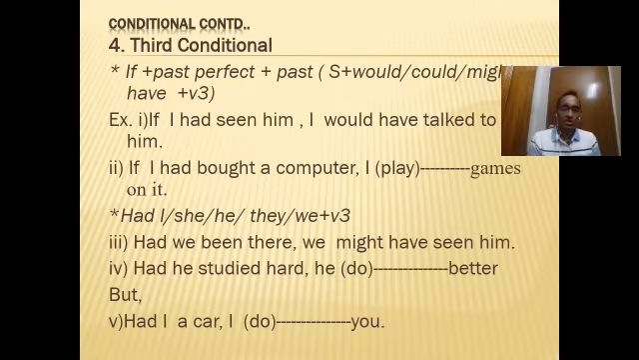So the first clause, the subordinate clause, is in past perfect tense, and in the principal clause we will use would have, could have, might have, and then the past participle form of the verb. Let's see the example. If I had seen him, I would have talked to him.